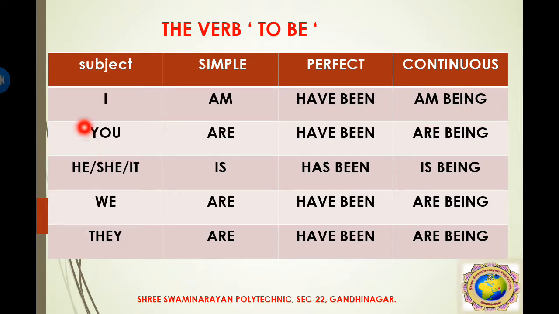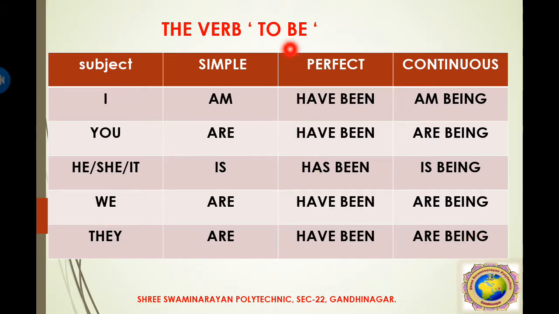If the subject is you, then the to be form for the simple tense is are, the perfect form is have been, and are being for the continuous form. Then if the subject is he, she, it, or any name, then in simple present you use is, in the perfect form it is has been, and in the continuous form is being. If we, then are, have been, and are being, and if they, in the same way are, have been, and are being.